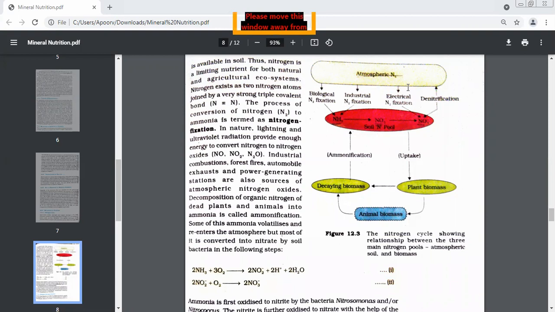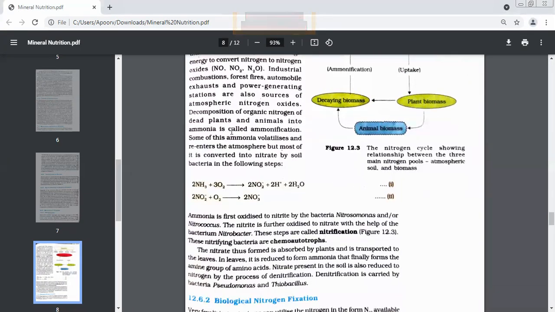A little amount of ammonia goes back to the atmosphere, but most of the ammonia is converted into nitrates. And who converts this? Soil bacteria. So ammonia is converted into nitrates by soil bacteria.